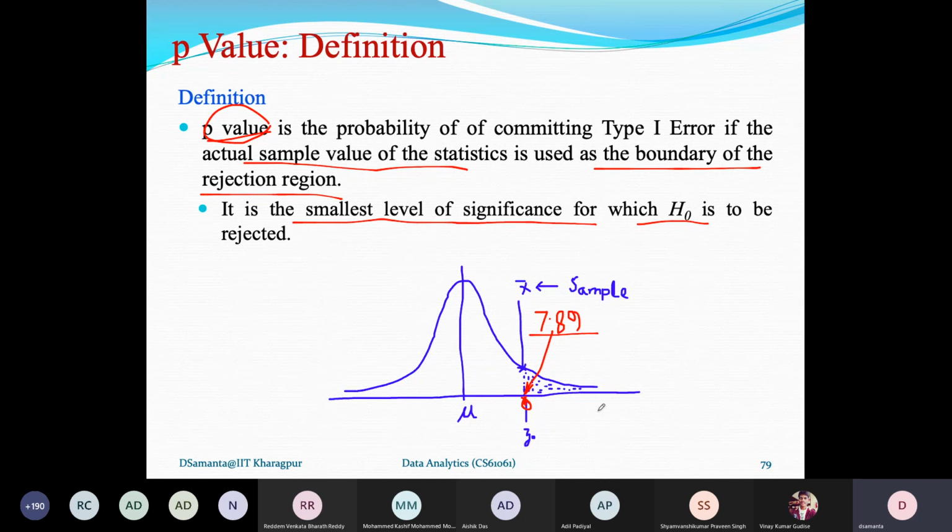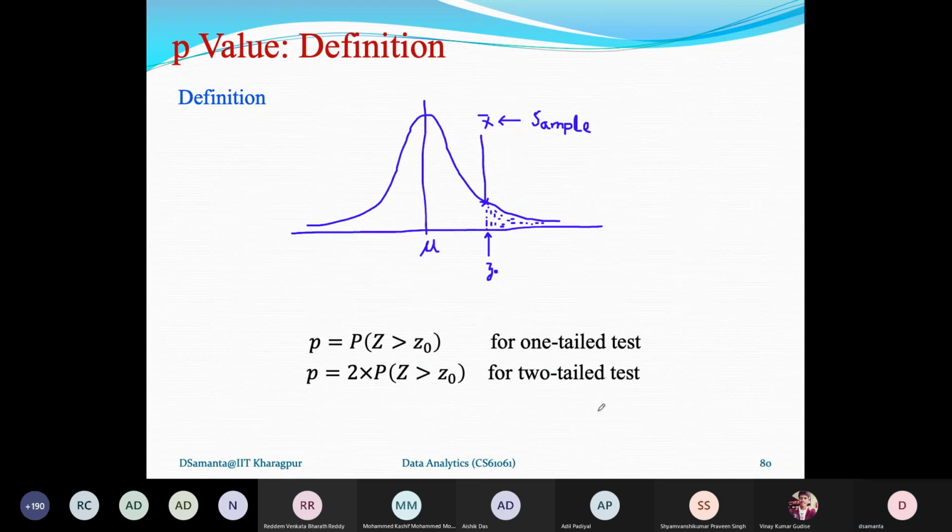Now let's see one example so that you can understand how the p-value can be calculated. The calculation of p-value is pretty straightforward. As I said, p can be calculated from the table. If Z0 is calculated from your sample data, it is the probability that can be calculated. So this p-value is actually this one. Now, if it is a one-tail test, this is 1. If it is a two-tail test, this will be multiplied by 2. That's all. Nothing else. So the p calculation is very straightforward.